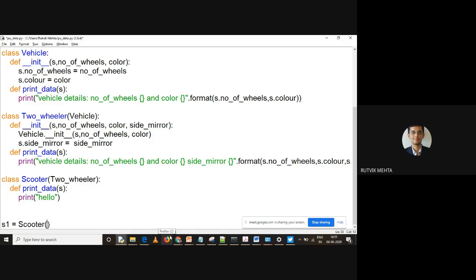So we are going to call it like this. Let us say the number of wheels is 4. Color is white. Sorry, let me make it white. Right, and let me say side mirrors are also 3. There is one more mirror at the back of the side.